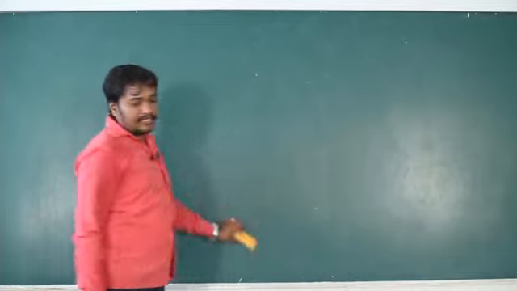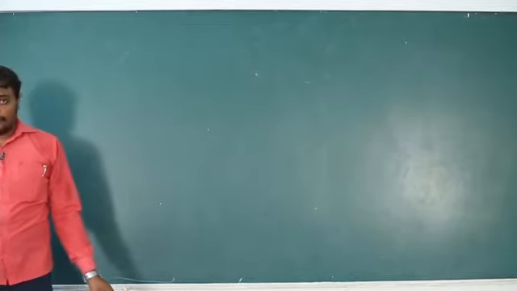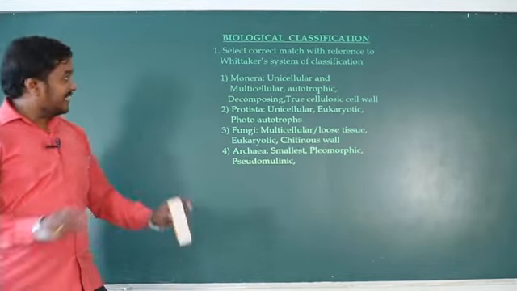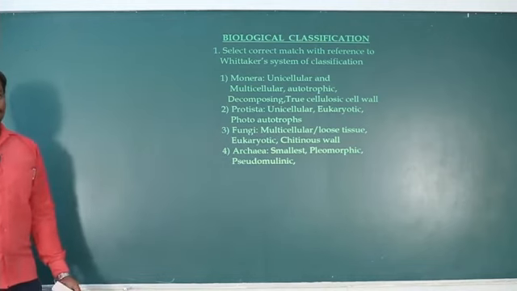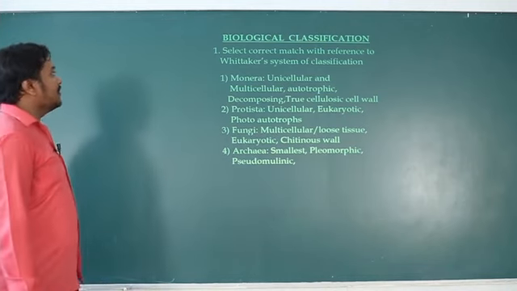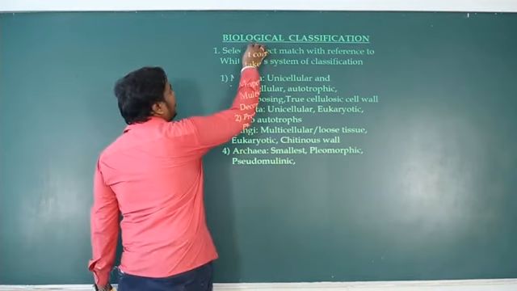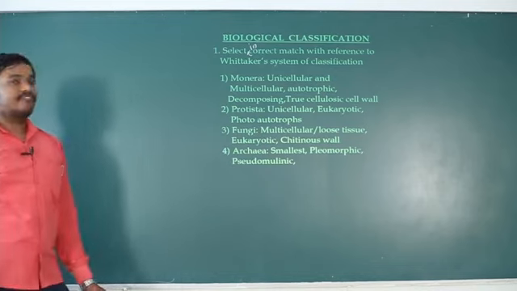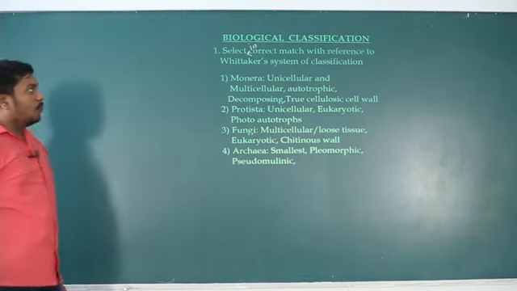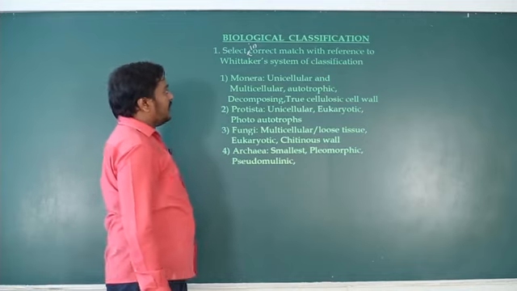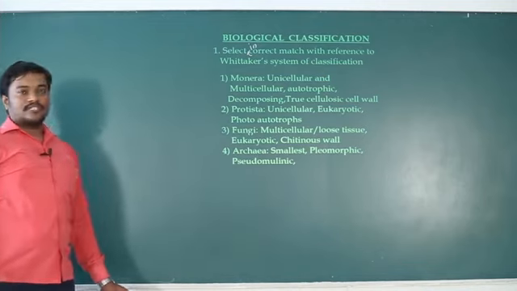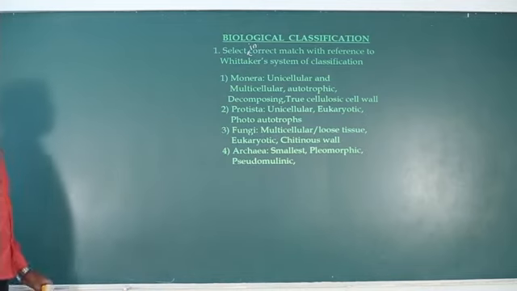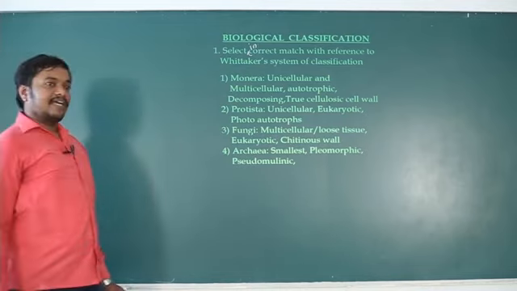So based on this, let's start the competitive part. So far we learned briefly regarding the chapter biological classification. Let's move on to the questions now. Select the incorrect match with reference to Whittaker's system of classification. Option 1, Monera: unicellular and multicellular, autotrophic, decomposing, true cellulosic cell wall. Protista: unicellular, eukaryotic, photoautotrophs. Fungi: multicellular, loose tissue, eukaryotic, chitinous wall. Archaea: smallest, pleomorphic, pseudomurenic.